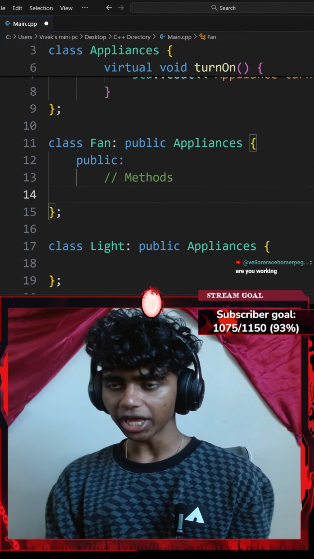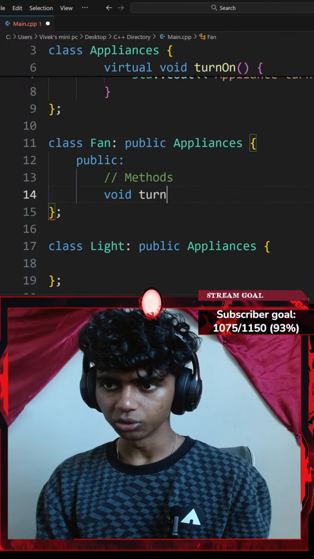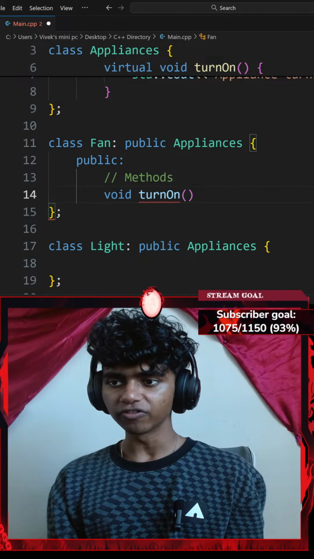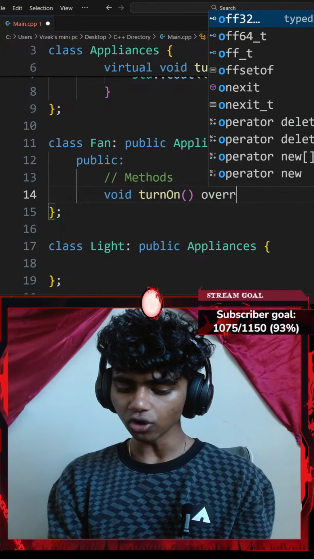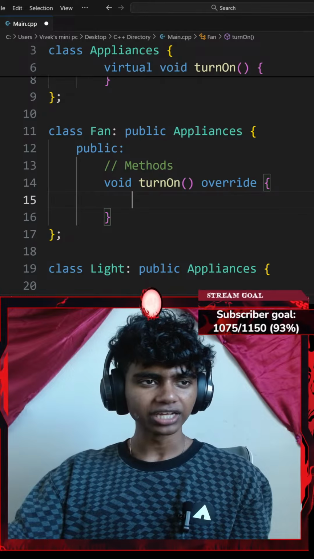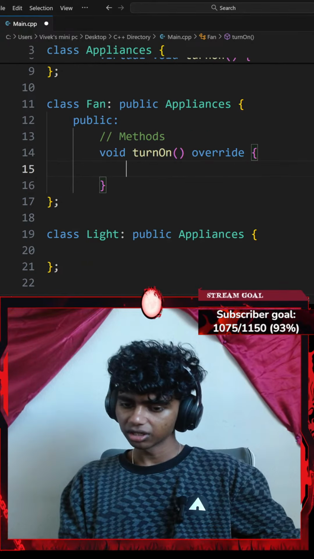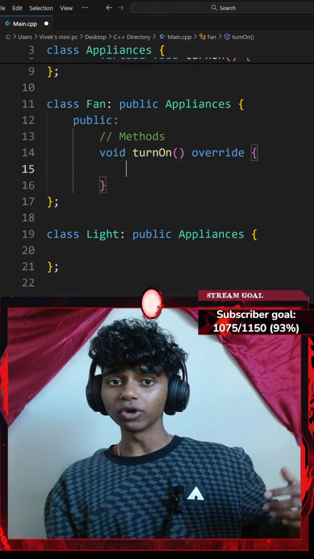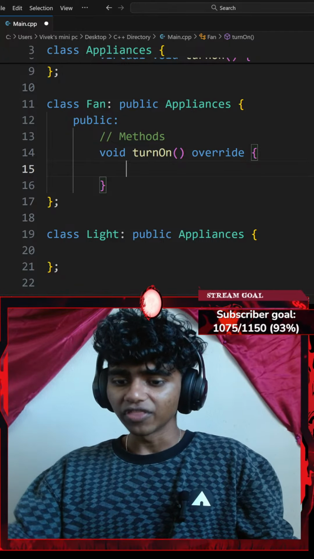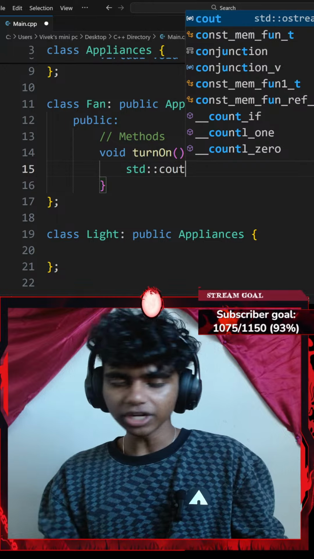Now I'm going to be creating a method for my fan class that is going to be called something like turn on as well. So I'll go with a void turn on method, and then I'm going to add a pair of parentheses. And now, before I add a pair of curly braces, I will be overriding all the content inside of my class. I'm working on, I forgot the concept name, overriding functions in C++. That said, I will be having a standard console output with an insertion operator here that says something like fan